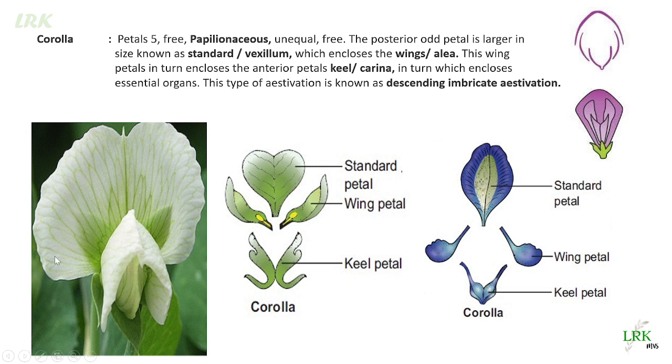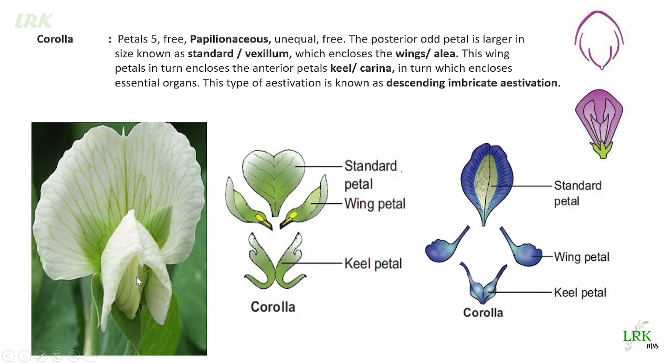How to describe this papilionaceous type of corolla? The posterior odd petal is larger than all the other petals. So see, this one is the posterior odd petal, which is larger than all other petals, and we call it as a standard petal or vexillum, which encloses the wing petals. So these are the wing petals, boat shaped. The vexillum or standard petal covers the wing petals. These two petals are the wing petals, this is the standard petal. In turn, these wing petals enclose the keel petals. See, this one is the keel petal, the innermost one.